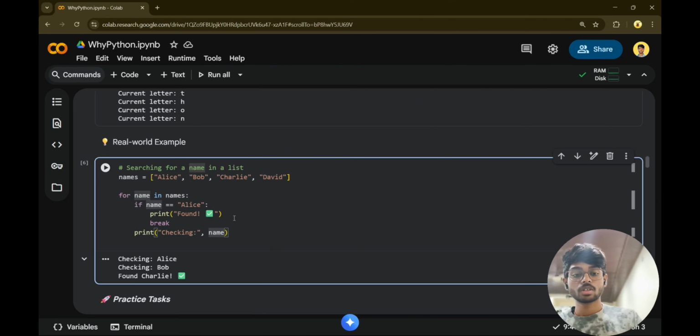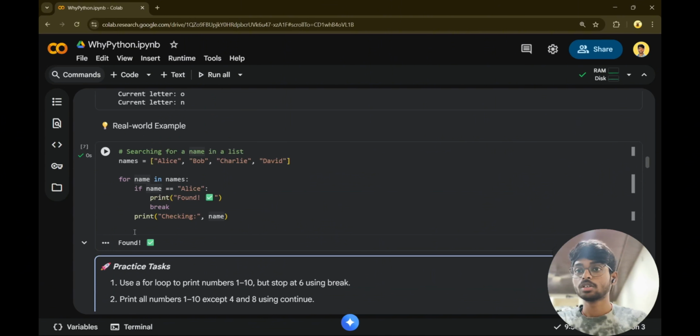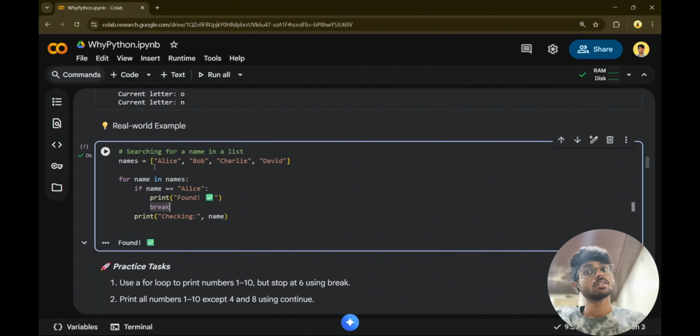So here we are going to get the output found in the first iteration itself. So break is used to minimize the number of checks or iterations. It is just an efficient way to write code. Who wants their computer to be overloaded with loops running, right? So we use these programs efficiently and flexibly using these control statements.